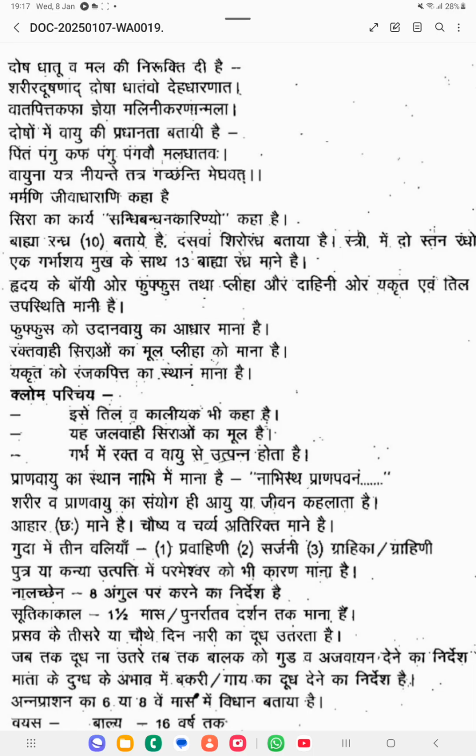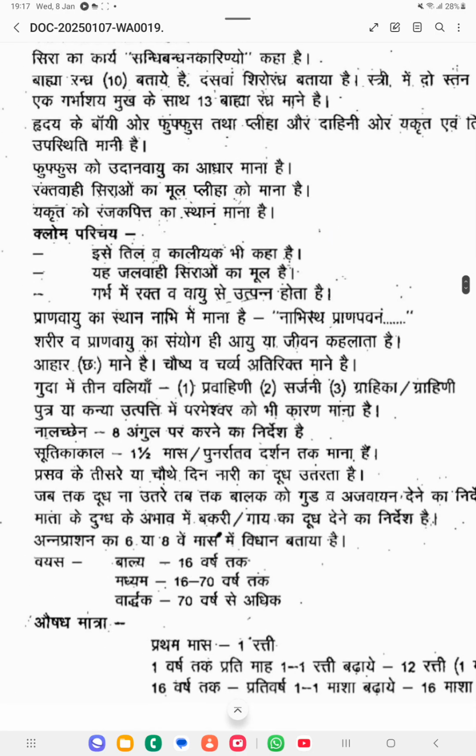Okay, so udana vayu is located in the phupphusa and the root of the raktavahi srotas you will find in the pleha. Then yakrit ko ranjaka pitta ka sthana mana hai. So yakrit, the liver, is considered as the sthana of ranjaka pitta. So this type of things he has mentioned in the samhita.